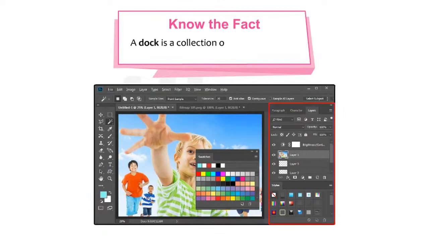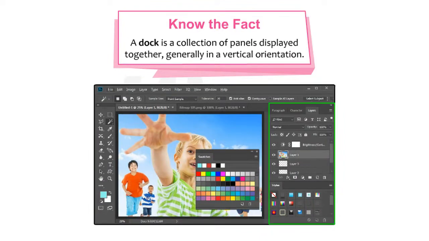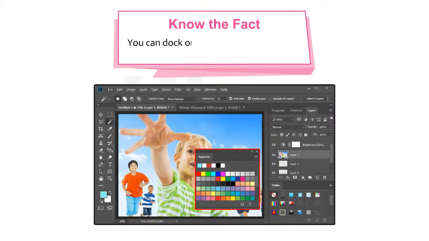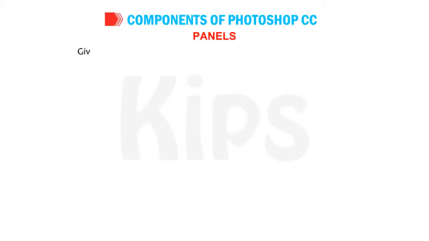Know the fact: a dock is a collection of panels displayed together, generally in a vertical orientation. You can dock or unlock panels by moving them into and out of a dock. Given below is the description of the most commonly used panels.